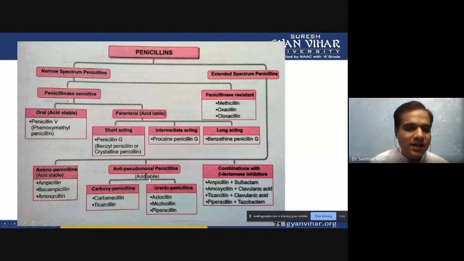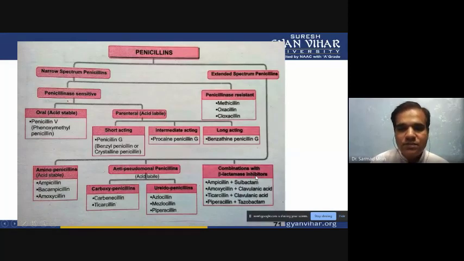These are all acid labile. Carboxypenicillins are there, carbenicillin and ticarcillin, and ureidopenicillins are there: azlocillin, mezlocillin, and piperacillin. So these are all types of penicillin effective against Pseudomonas bacteria.